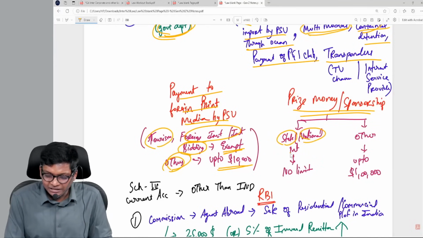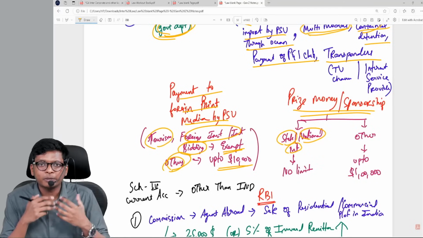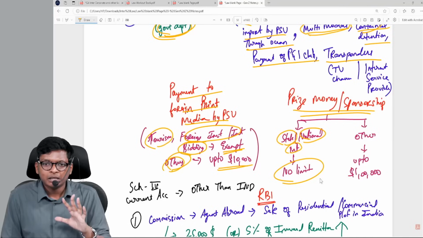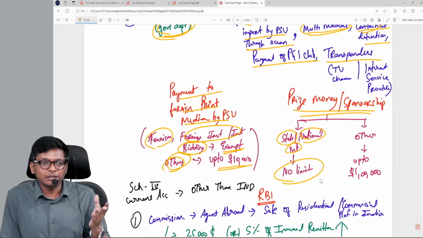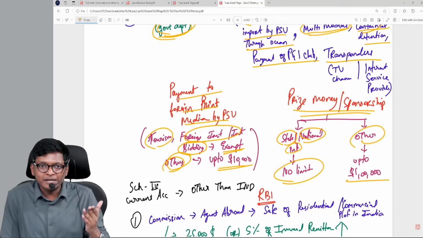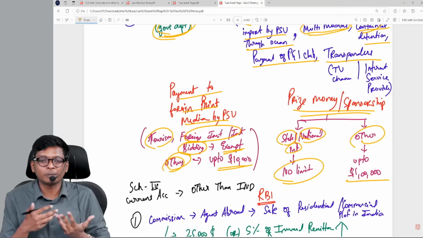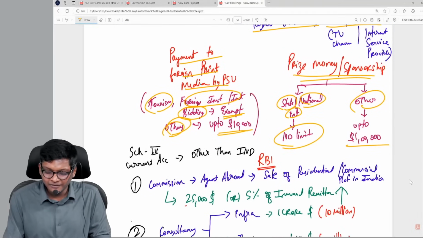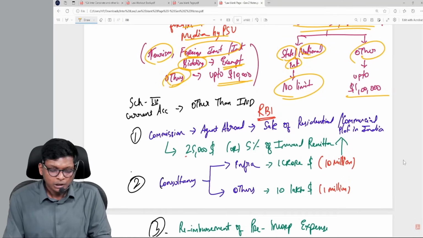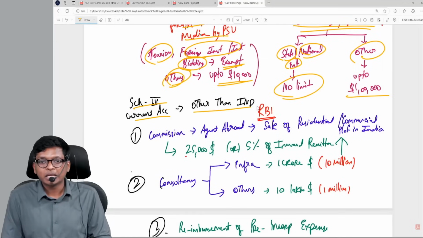Prize money for sponsorship for sports that happens outside of India. Any state or national or international body of India conducting a cricket tournament, badminton tournament, whatever tournament, there is no limit. Apart from state, national, international, if a private body is conducting, up to $1 lakh is allowed. $1 lakh into 80 is close to 80 lakhs. That's for keeping a cricket tournament for a private company. So they're allowing up to that much. Are you following?